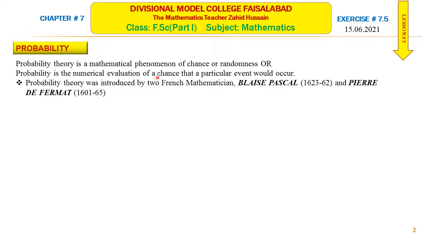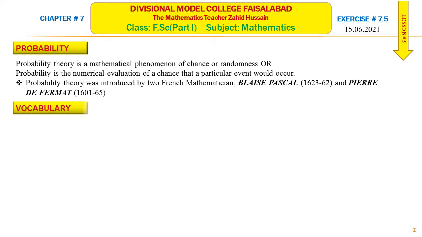Probability theory was introduced by two French mathematicians, Blaise Pascal from 1623 to 62 and Pierre de Fermat from 1601 to 65. You have to remember the names of these mathematicians who introduced the probability theory and their years, because they may be asked in